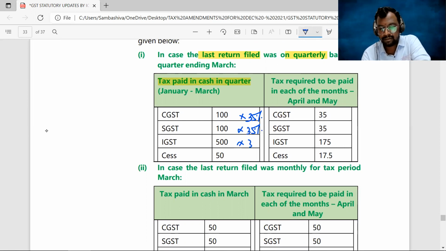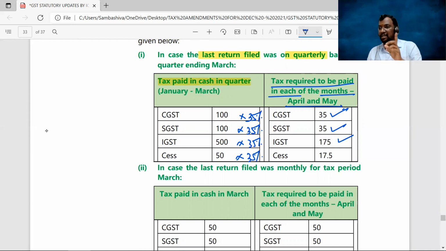35% you have to discharge through electronic cash ledger in the first 2 months of the present quarter. So you can see here the tax required to be paid in each of the months April and May: 100 into 35%, 35 rupees CGST, 35 rupees SGST, 500 into 35%, 175 rupees IGST. And this is when you filed your preceding quarter returns on a quarterly basis.